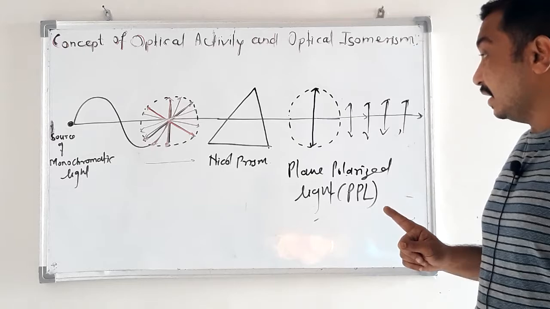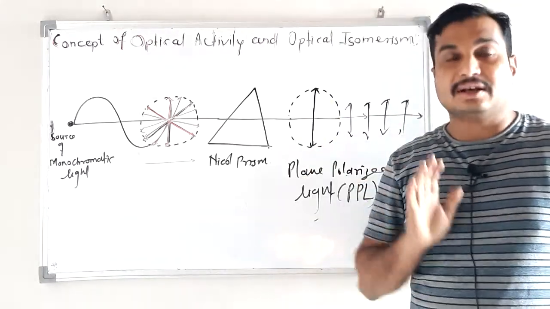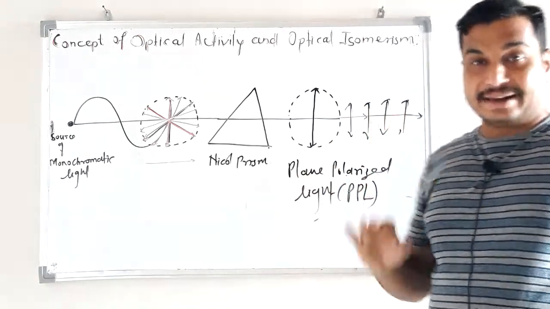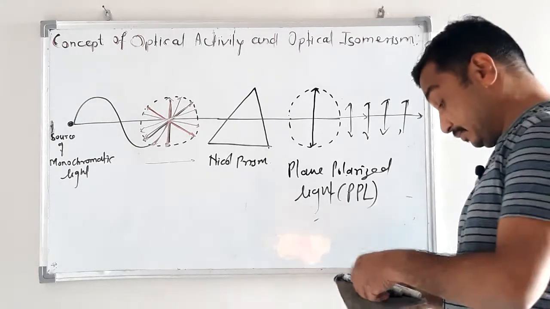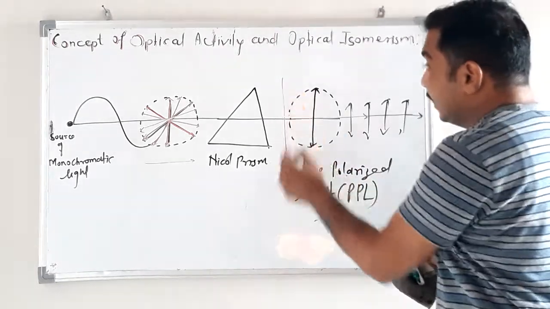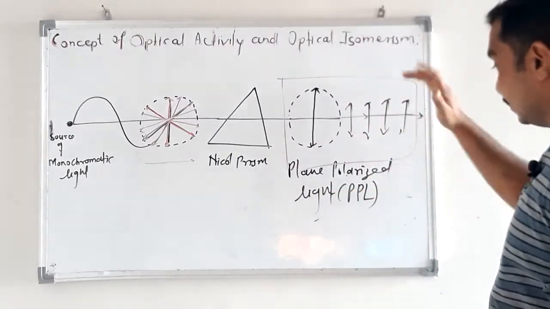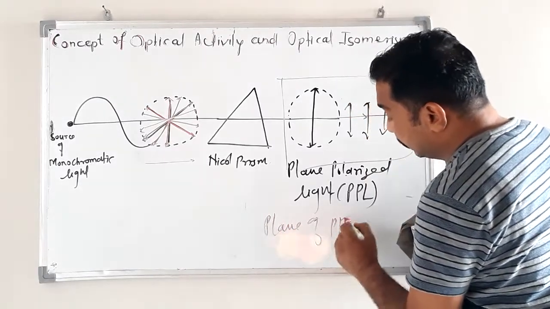What is plane polarized light? The light that vibrates in a single direction is called plane polarized light. And this is the plane in which the light is vibrating. That plane is called the plane of PPL.